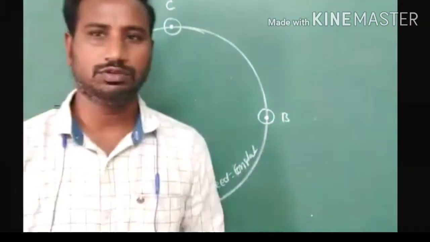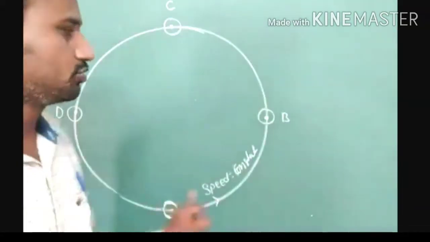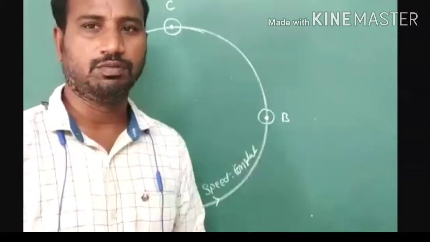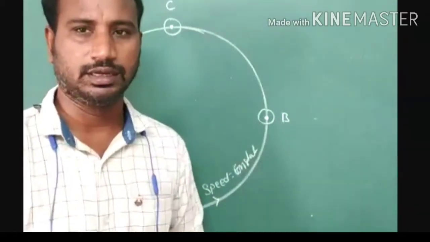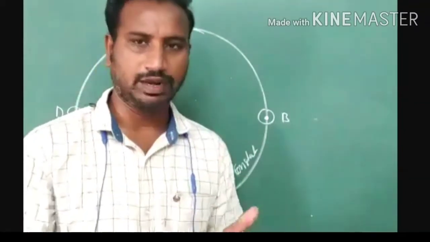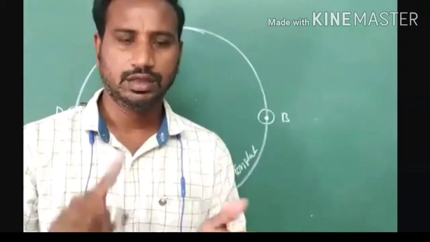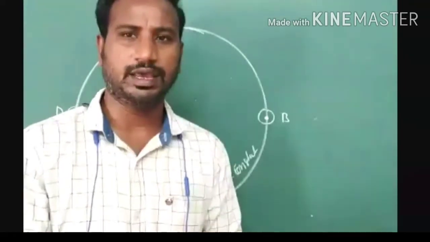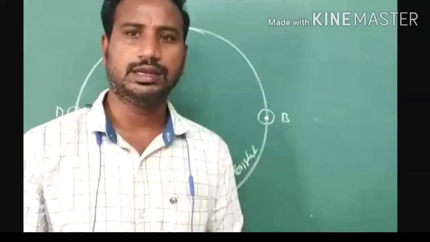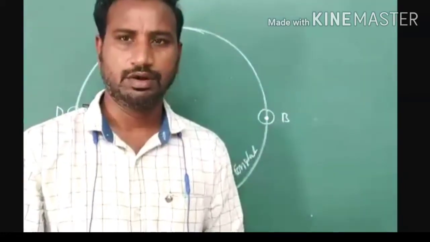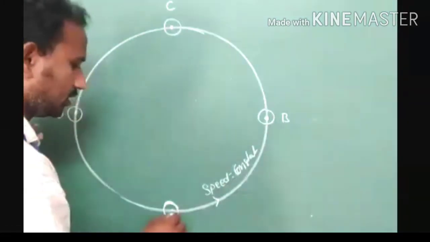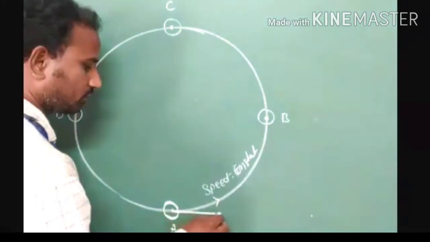In a uniform circular motion, the circumference is constant, the time period is constant, and the speed of the body is constant. But what are the remaining quantities? Velocity, next one acceleration, centripetal acceleration, centrifugal acceleration, centripetal force, and centrifugal force. All are variable quantities. Now consider the initial observation point: what is the direction of velocity?